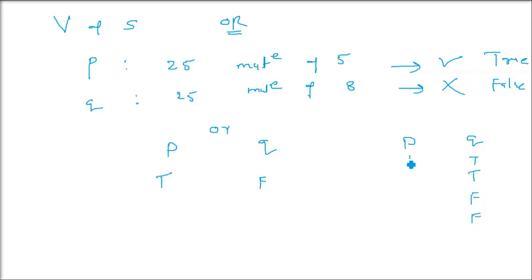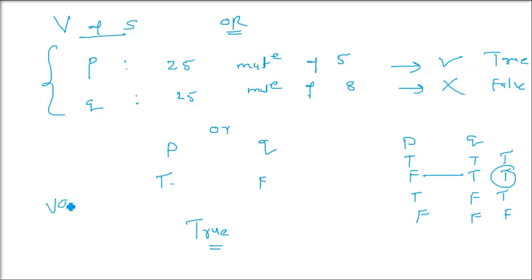Because OR gives true for all except when both are false. So even if one is true or both are true, OR will always give you true, otherwise false. Means when we test both false, it will give false. For this case, we have true and false. It's going to give you true. So the validity of the same statement using AND was false, and the validity of the same example with an OR statement is a valid statement. It's true.